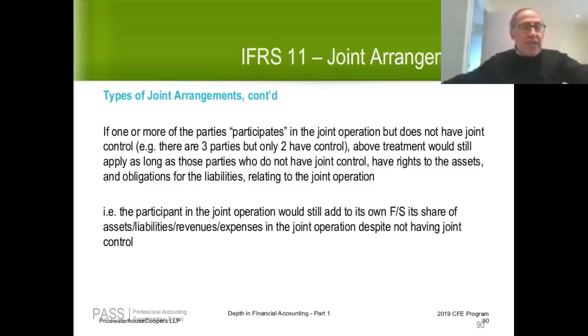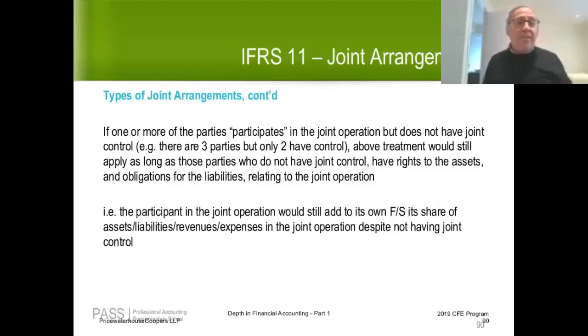So at the end of the day, C may only own a 20% interest in the joint arrangement. If you go back to the example we looked at earlier, C may only be a participant and not have joint control, but as long as C has a right to each of the individual assets and an obligation, so they have a right to 20% of the individual assets and an obligation for 20% of the liabilities, in that situation, C, despite only owning a 20% interest and despite not having joint control, would still add to its own financial statement its share of assets and liabilities, revenues, and expenses.